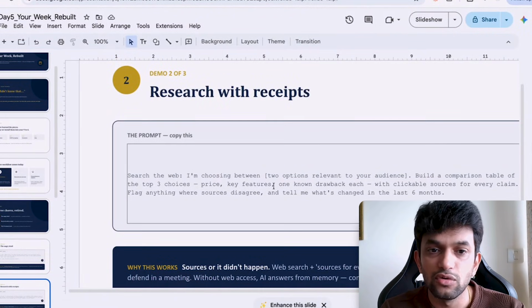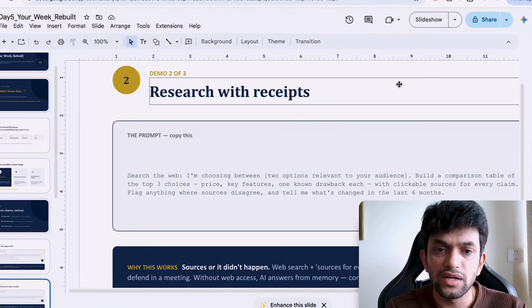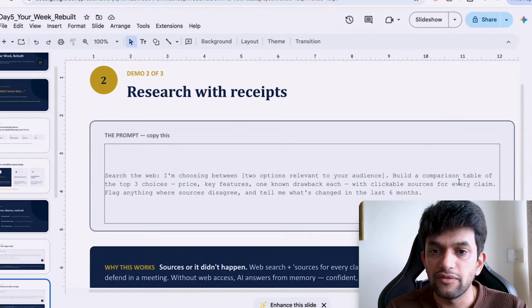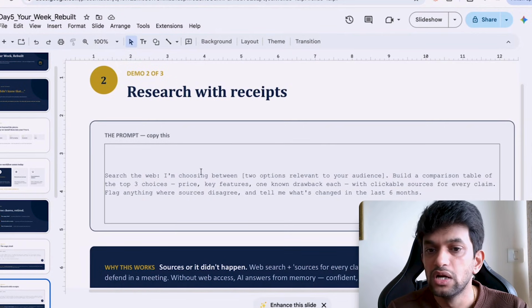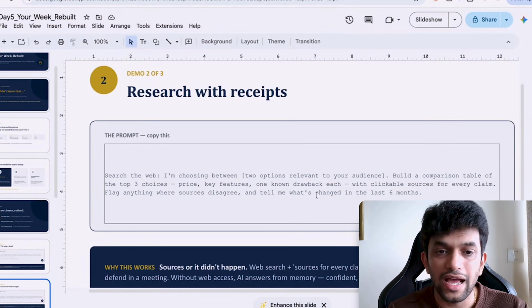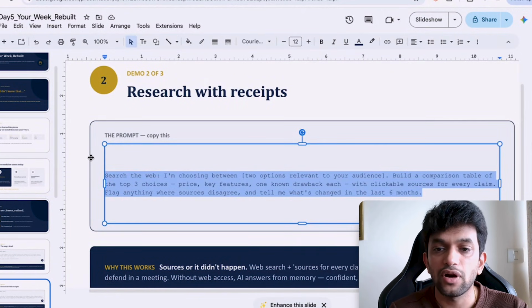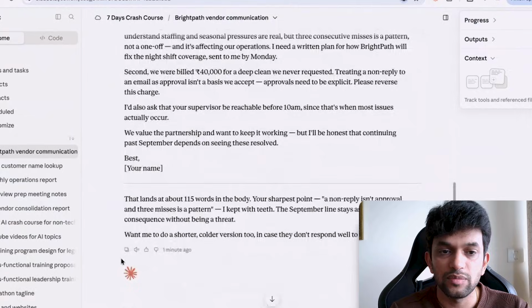Next, let us look at research. Search the web. I'm choosing between 2 options relevant to your audience. Build a comparison table of the top 3 choices, price, key features, 1 drawback each, with clickable source for every claim. Flag anything where sources disagree and tell me what has changed in the last 6 months. Okay, let me copy this.